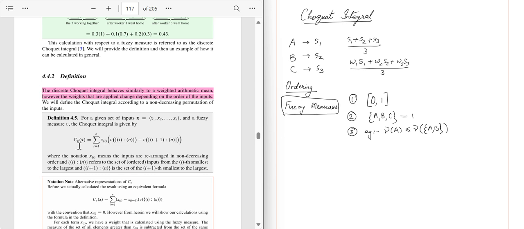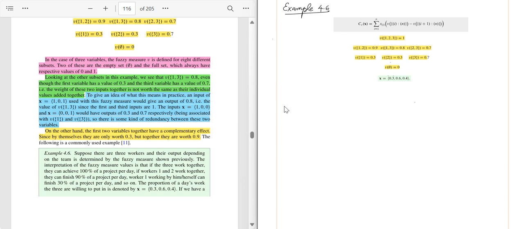That derivation is out of the context of this book, where we can derive one formula and make it equal to the other. However, we will solve this example using these two formulae sequentially. All right. As you can see, the inputs for solving the example 4.6 are shown above along with the formula. We will also solve this using the second formula, and hopefully it will give us the same answer.